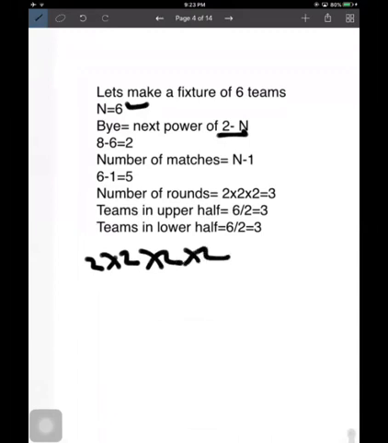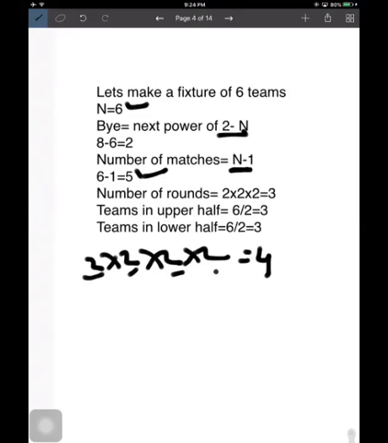That means how many rounds will there be? There will be 4 rounds, 1, 2, 3, 4, right? And the number of matches, n minus 1, 6 minus 1, there will be 5.